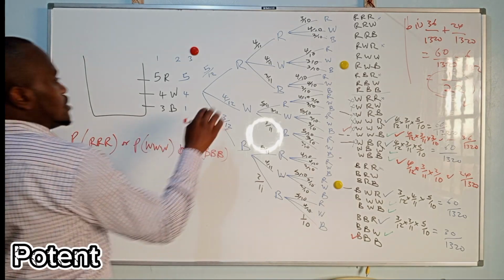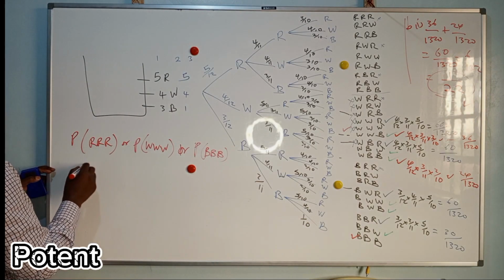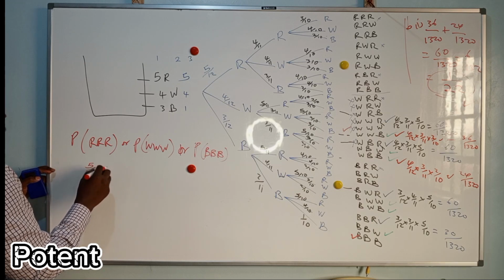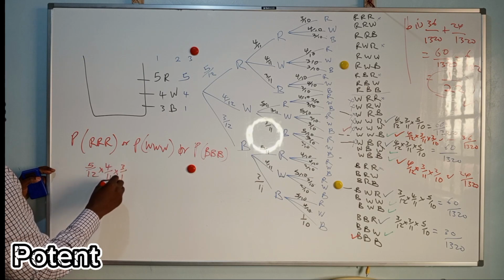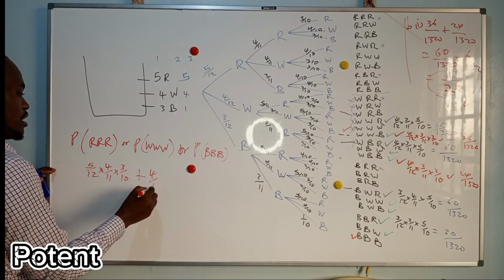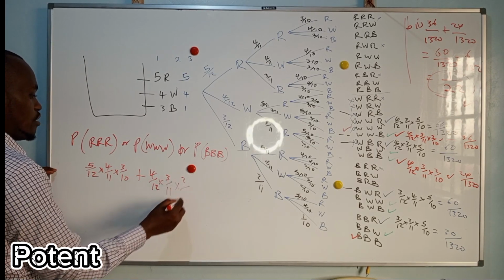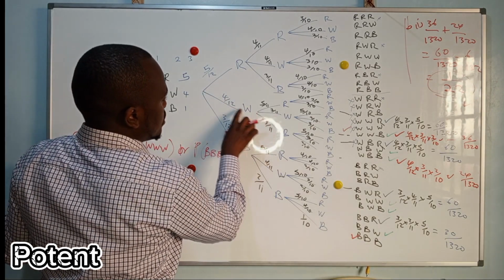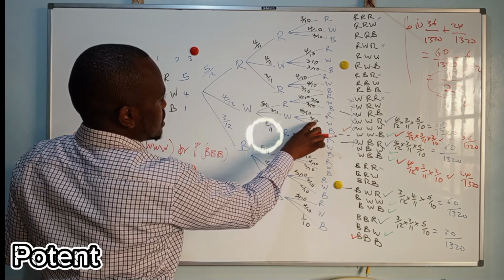So you add them. So the probability of getting R is equal to 5/12 times 4/11 times 3/10, plus 4/12 times 3/11 times 2/10.